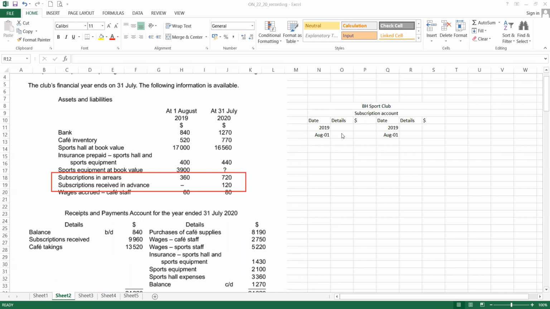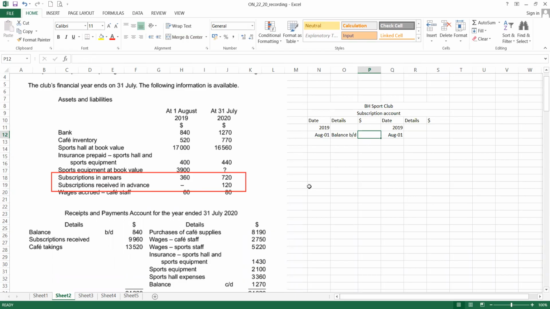Subscription in arrears means that members didn't pay the subscription for the last year. So it becomes the asset to the club. Asset balance brought down is in the debit side. So 360. And here is dash. Dash means that no amount. In this case, this one doesn't have. So take it out.